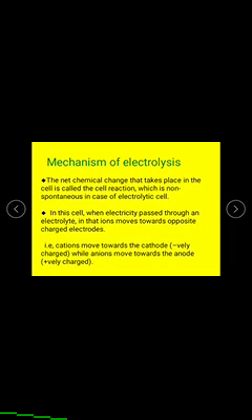Okay, in this cell, when electricity passes through the electrolyte, the ions move towards oppositely charged electrodes. That is, the cations move towards the cathode side, the negatively charged area, while anions move towards the anode, the positively charged part.